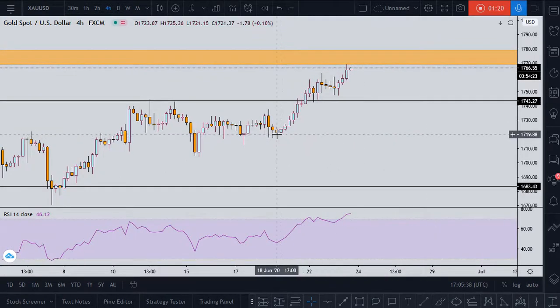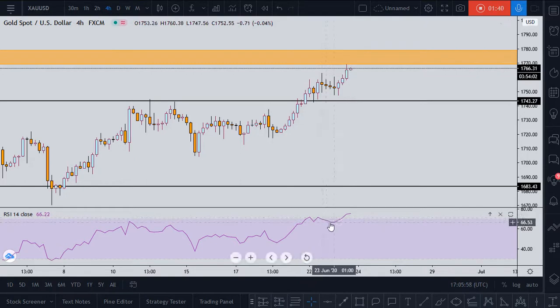Also, if we see that gold went all the way bullish without much retracement at all, what do we expect next from gold? We expect that gold respects this zone because this is a monthly level as well. So gold respects this zone and creates some bearish structure at this point, and we look for the sell opportunity. Also, if we look at the RSI indicator, it shows the sell signal as well.